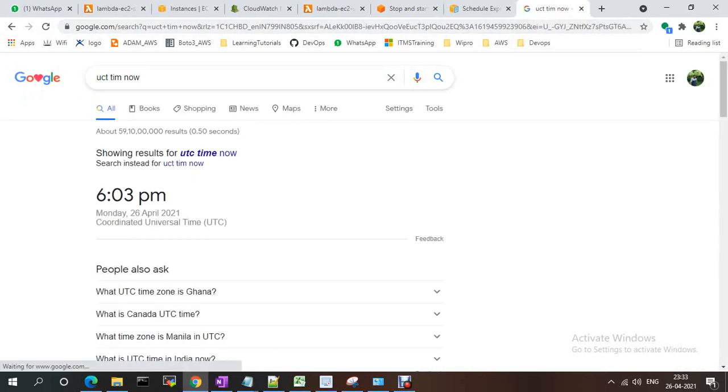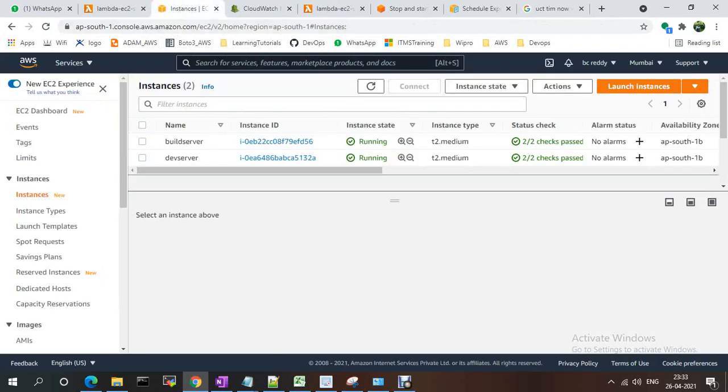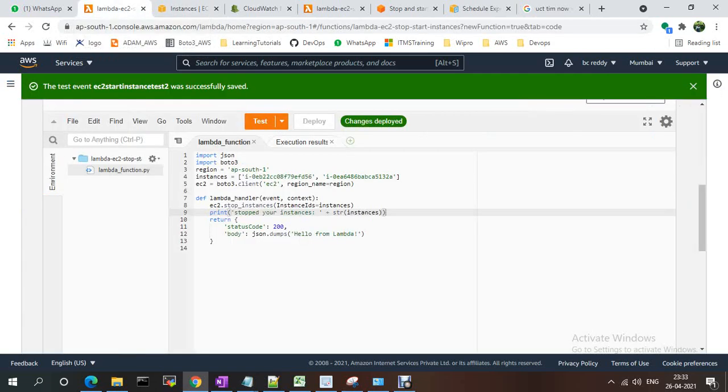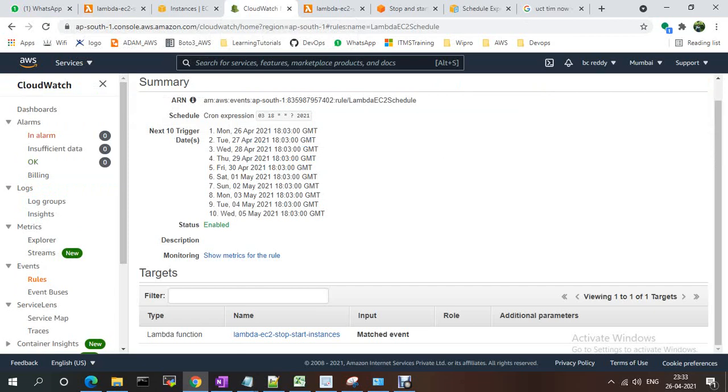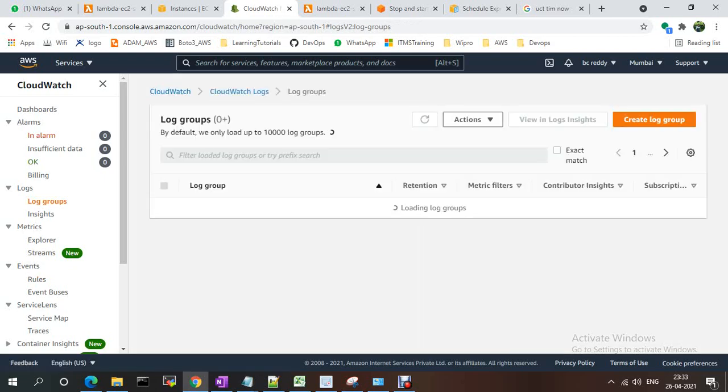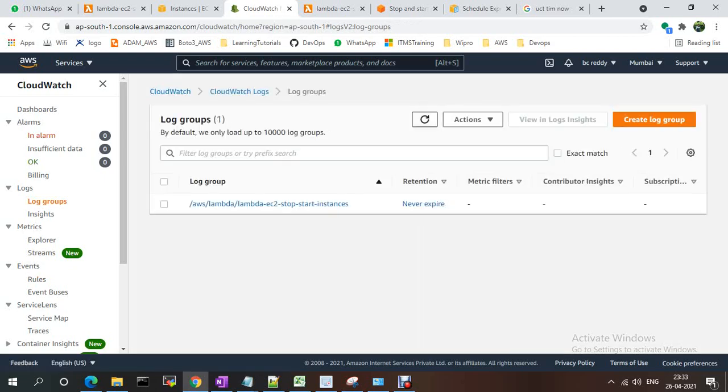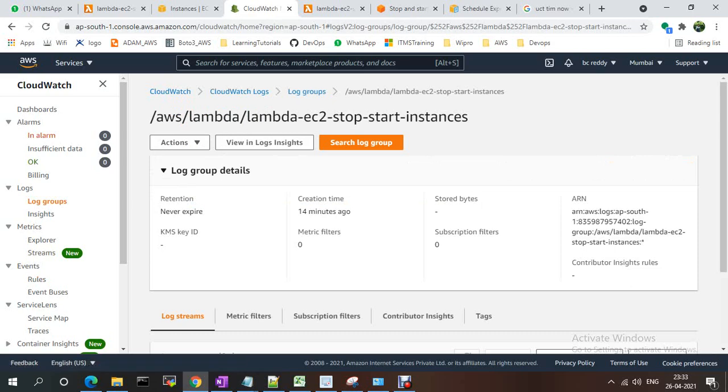Now 6:03, it is going to be scheduled. And the CloudWatch will trigger the event. Based on that, it should stop my services. Just need to go to log stream. Let's check.